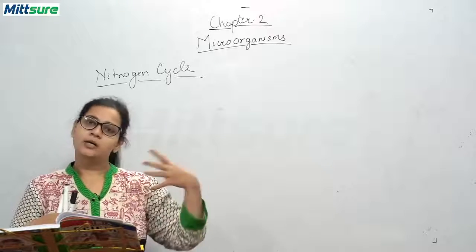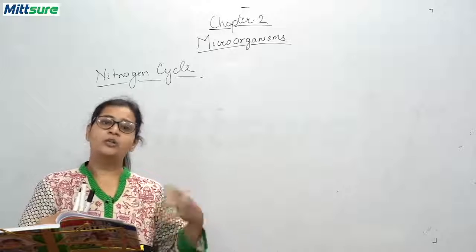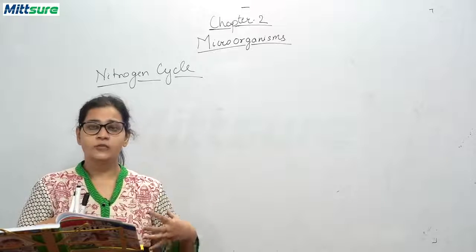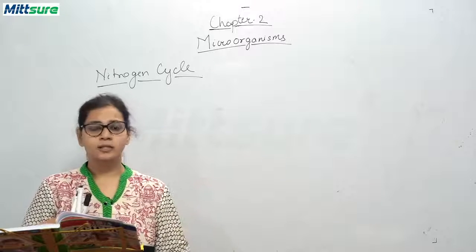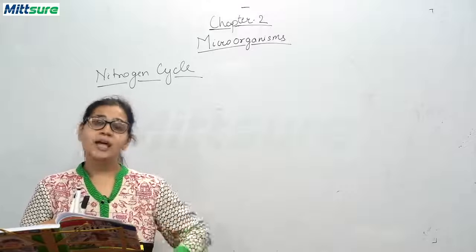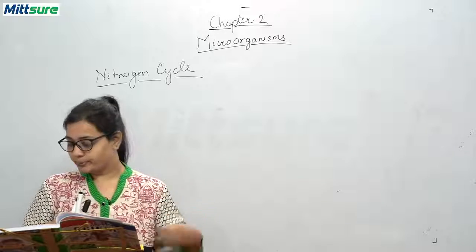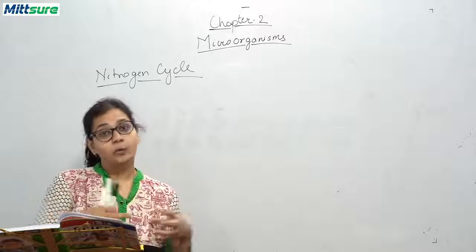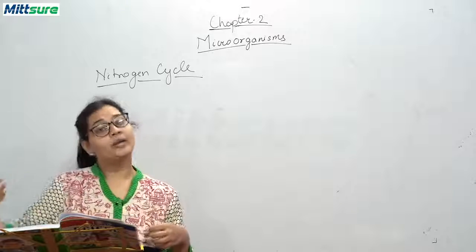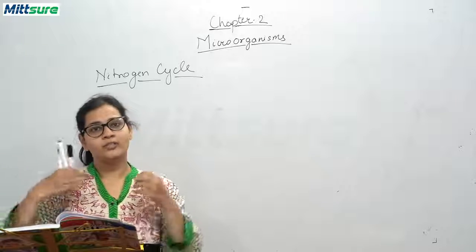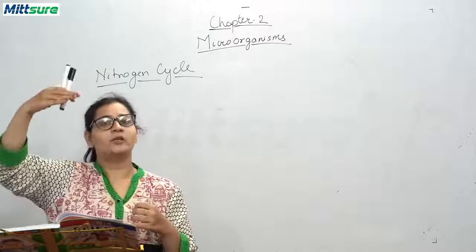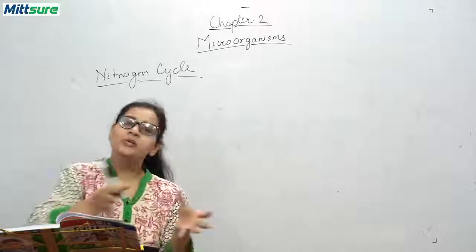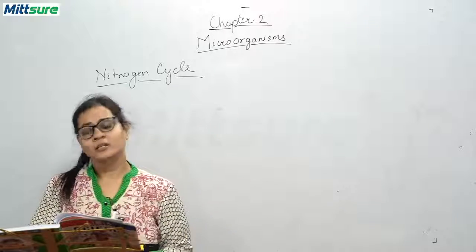Then we die, or the remains or the waste of us or animals is deposited on the soil, and then we have denitrification bacteria which convert this ammonia into nitrate, free nitrogen, and this free nitrogen is released into the atmosphere again, and this whole process is called the nitrogen cycle.